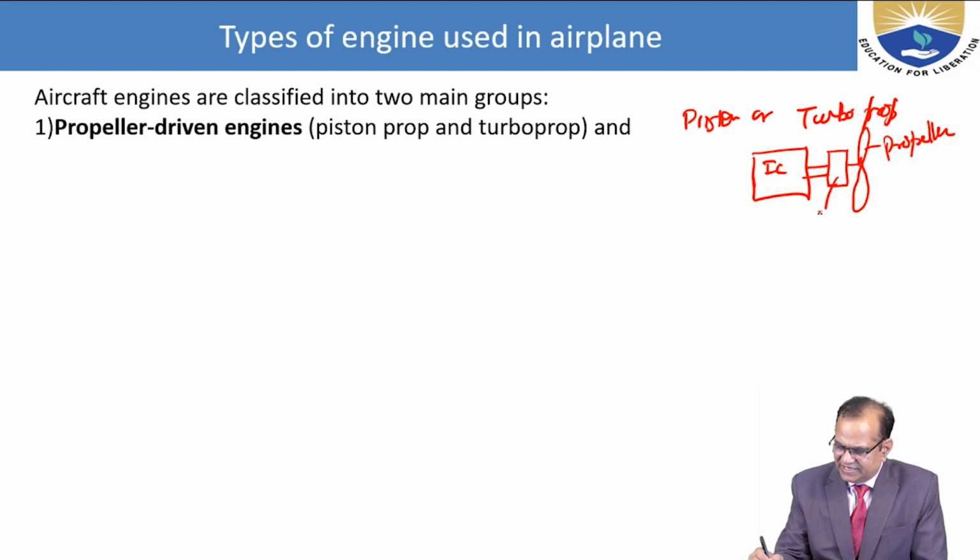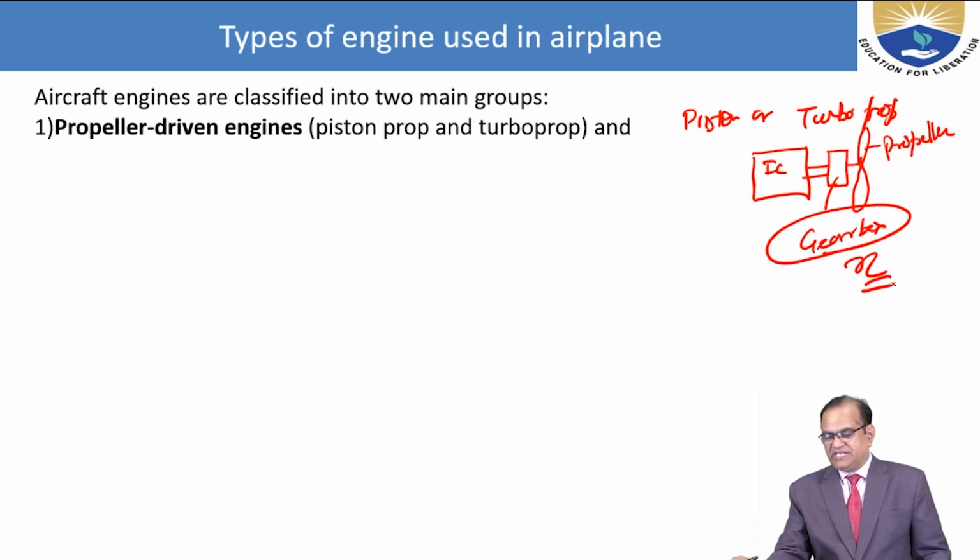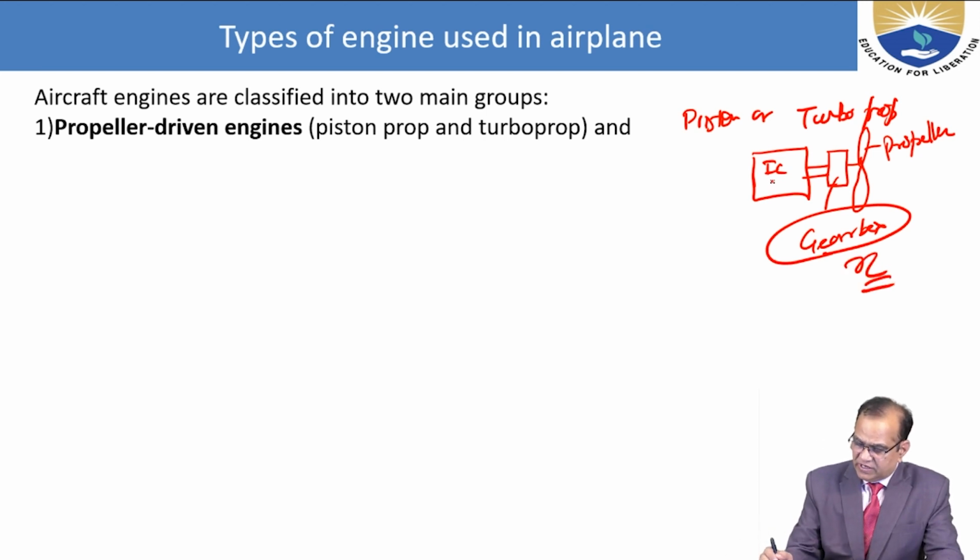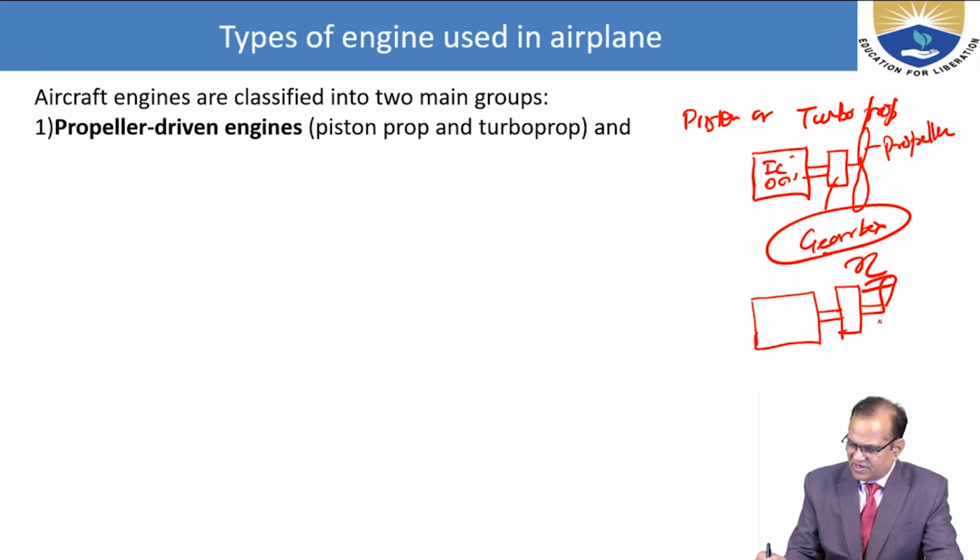This is rotating and this is the gearbox. So there will be some efficiency term, eta. Here we have the piston engine. We also have the gas turbine engine. In that also we need some gearbox, and after the gearbox, the propeller. This is the gearbox. This is the turboprop. It is called turboprop engine.